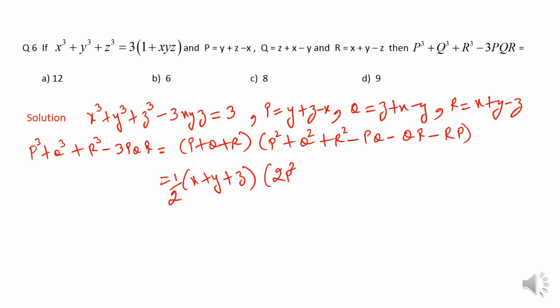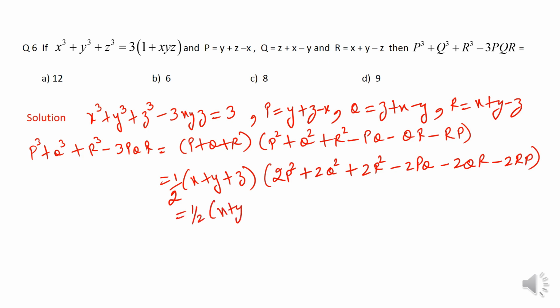If you have gone through my last video, then I have discussed an important result over there, and that is a² + b² + c² − ab − bc − ca can be written as half into, inside the bracket, (a − b)² + (b − c)² + (c − a)². So it is very much similar to that. Instead of a, b, c, we are using p, q, r. There is no other difference.